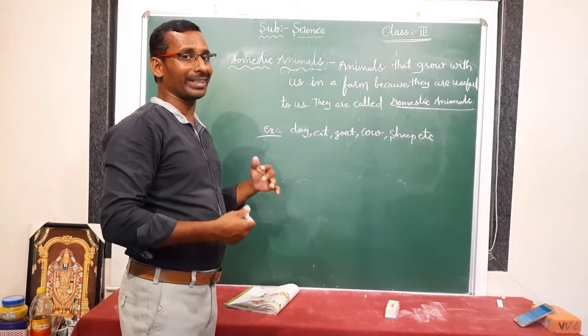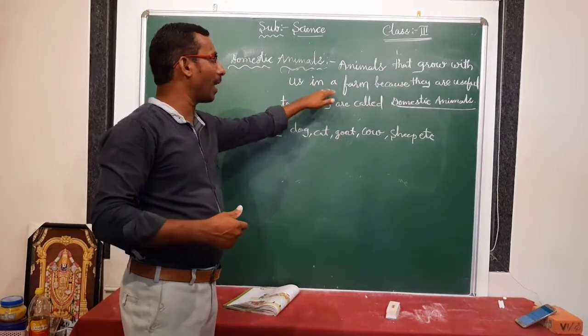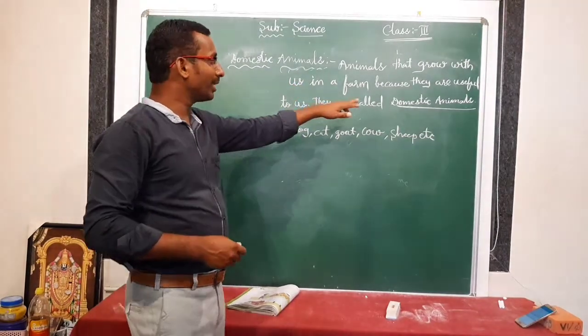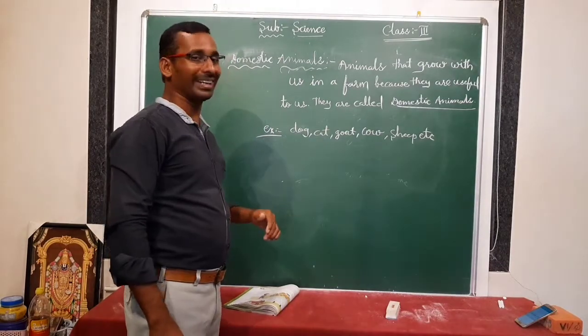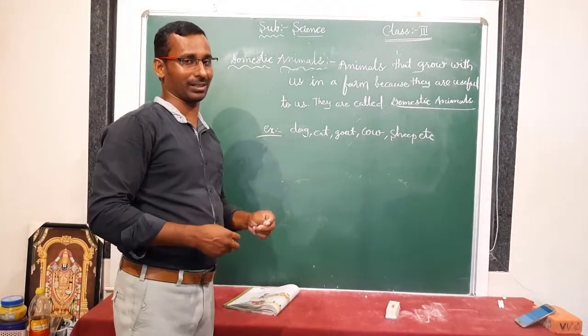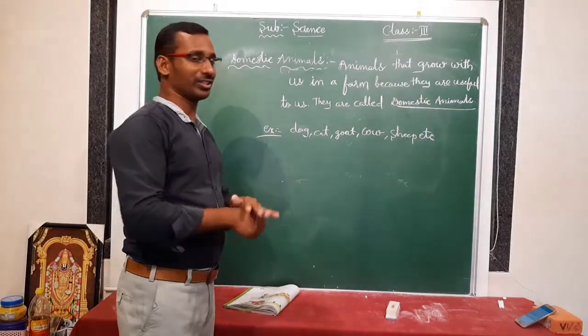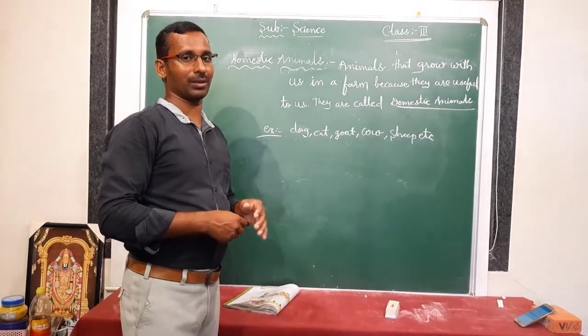Why do we grow them with us, or in a farm? Because they are useful to us. Suppose we need eggs, how will we get eggs? With the help of hens and ducks. We need chicken, we get that from hens and cocks.